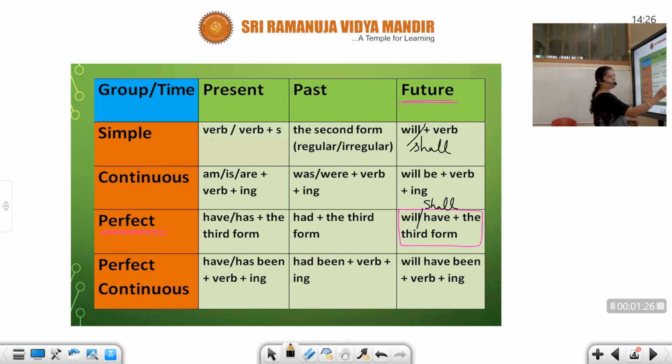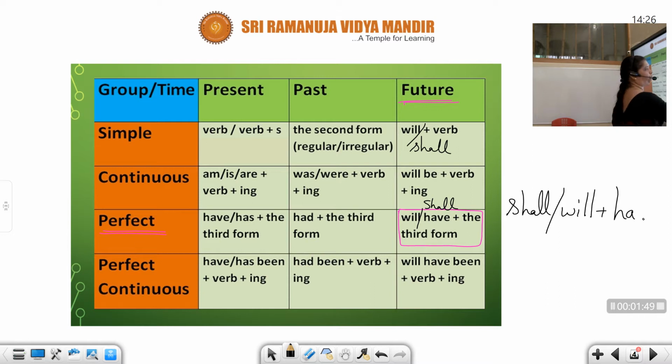So the construction of the sentence is going to be with will or shall have plus the third form, that is V3 form. Okay, so you are going to have will or shall plus have plus V3 form, what we are going to use for the perfect tense.